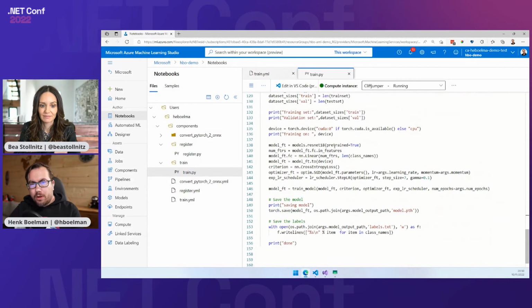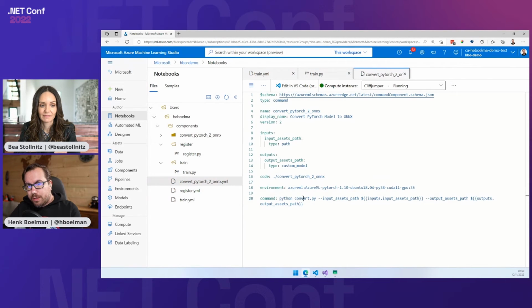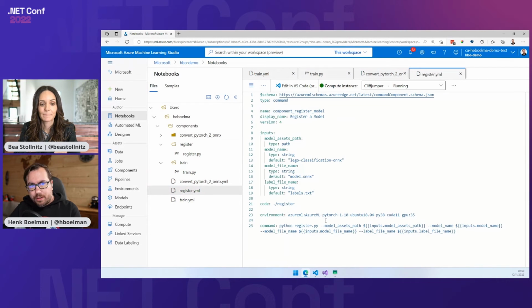We are going to download our pre-trained model, so we can do that transfer learning thing he was talking about. It's a ResNet 18 model. Then there is a lot of code I don't understand. We will train the model, and we will eventually save the outputs. We save a labels file and a model file. And it's kind of good to know, the model is actually just one file, but here it is still in PyTorch. So in the next step, we convert it to ONNX, and then finally we will register it.